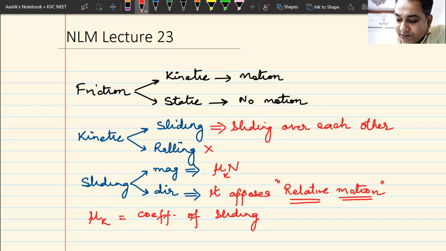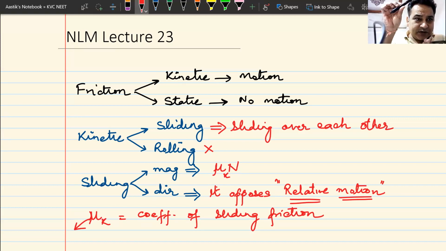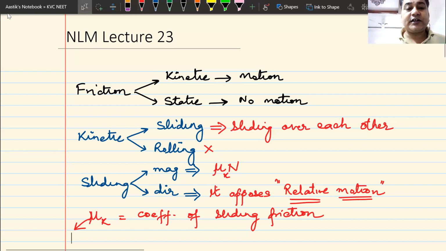This constant only depends on the two surfaces which are in contact. If you want to change the value of mu k, you must change the two surfaces. For example, if one surface is this phone and other surface is this mouse, the value of mu will remain same. If I replace this mouse by a pen, the value of mu will change. So mu depends on the two surfaces which are in contact.